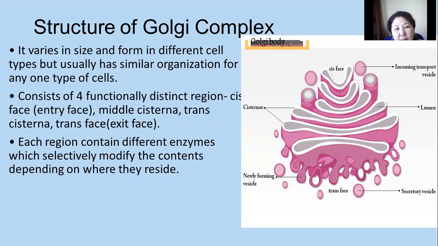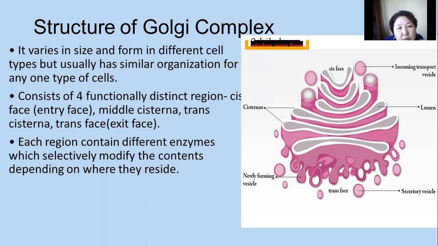Structure of the Golgi complex. First, the structure of the Golgi complex varies in size and form in different cell types, but usually has a similar organization for any type of cell. Second, the structure consists of four functionally distinct regions: the entry phase, the middle cisterna, the trans cisterna, and the exit phase.